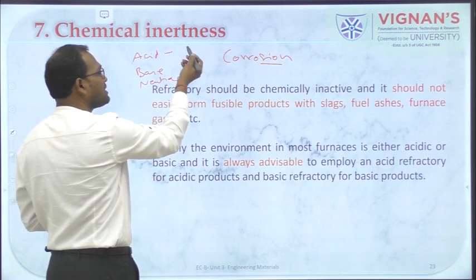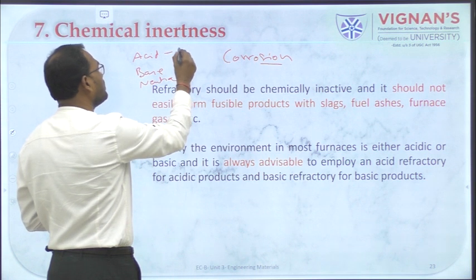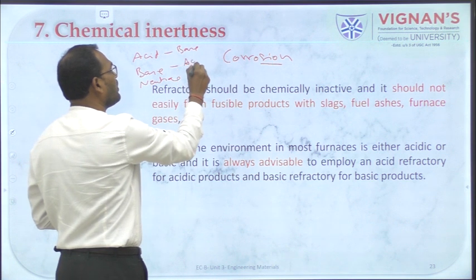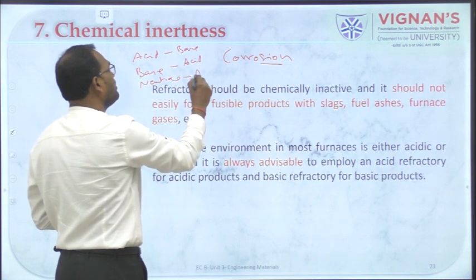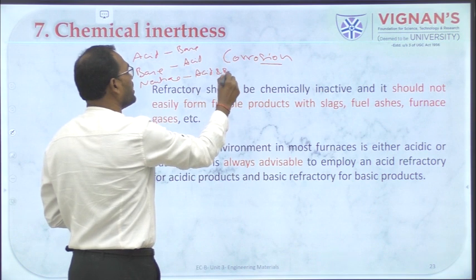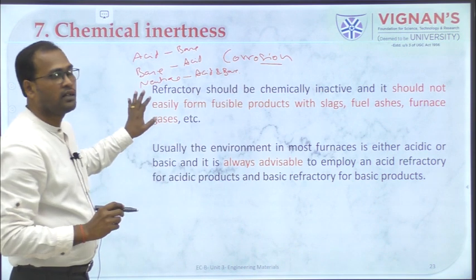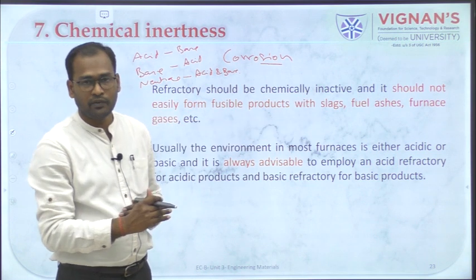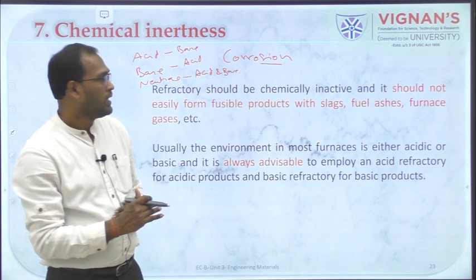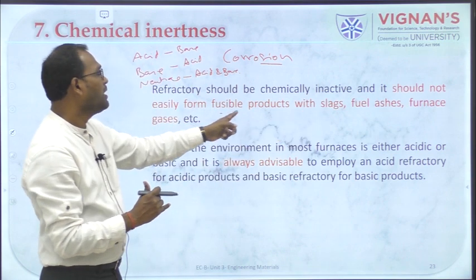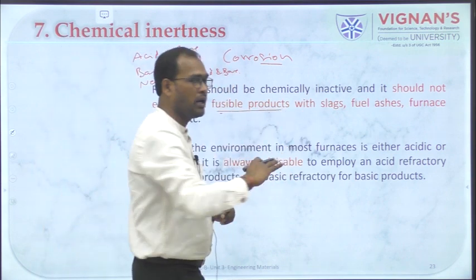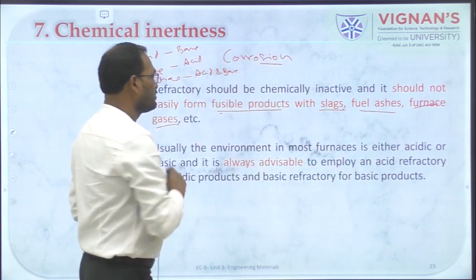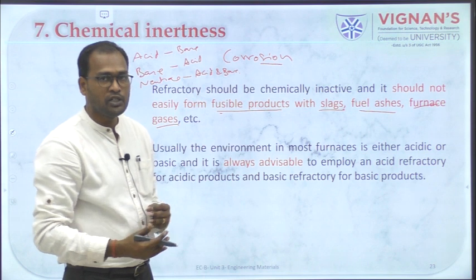Acid refractory is not good for base material, and basic refractory is not good for acid, and neutral will be good for both acid and base, right. A refractory should be chemically inactive, it should not react with any of the components used, and it should not form any fusible products, any byproducts with the slag or the ash or the furnace gases. Whatever byproduct is formed, it should not react.